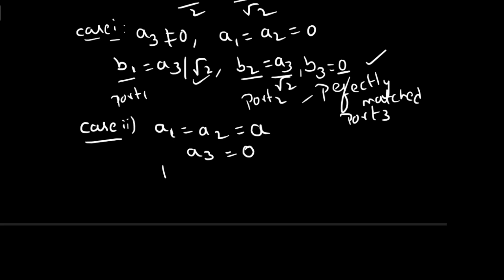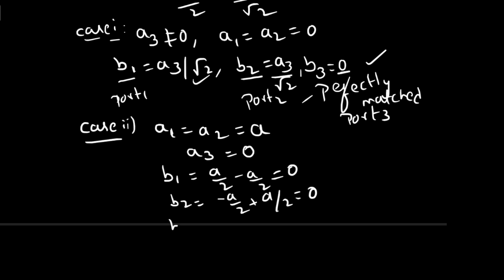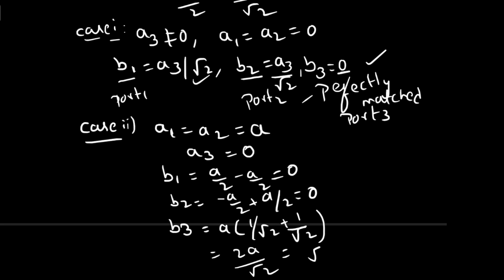So B1 equals A by 2 minus A by 2, which gives 0. And B2 equals minus A by 2 plus A by 2, which gives 0. And coming to B3, it equals A of 1 by root 2 plus 1 by root 2, which is 2A by root 2, that is root 2 A.